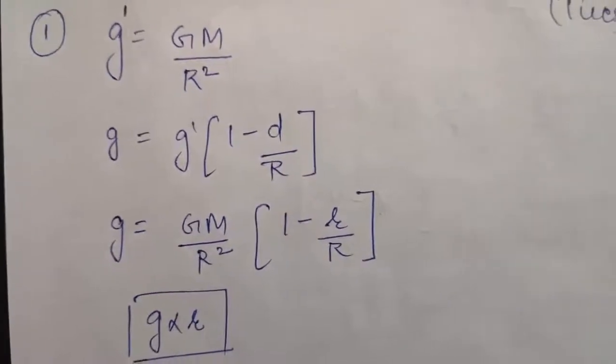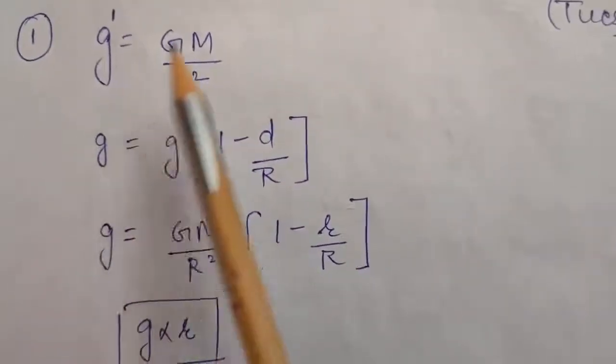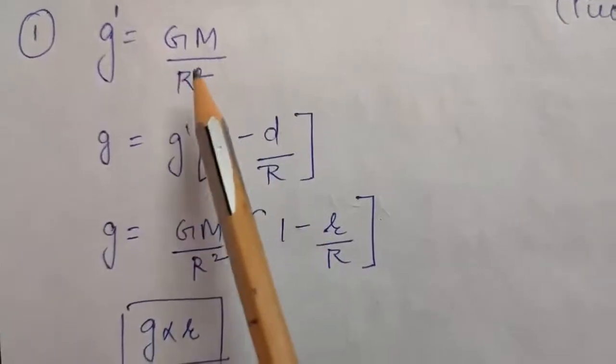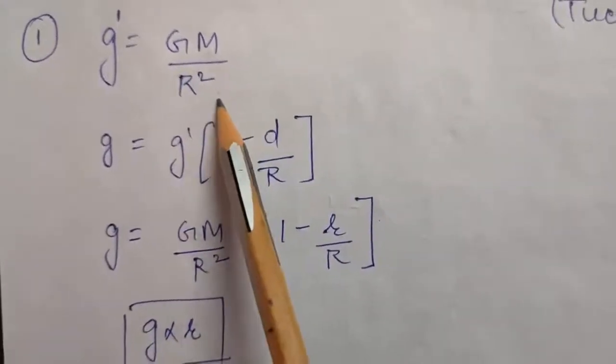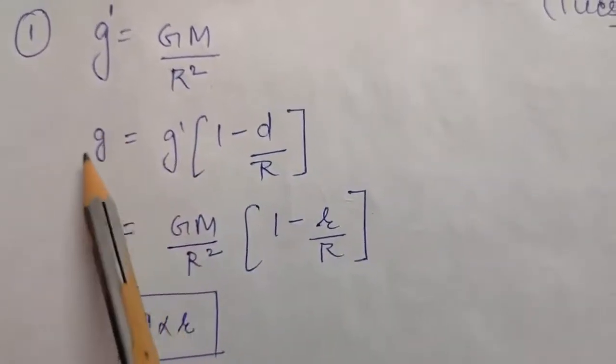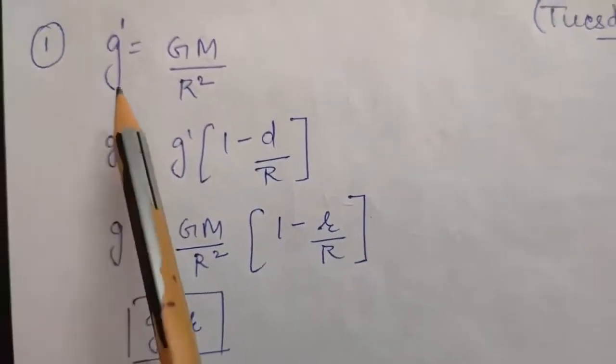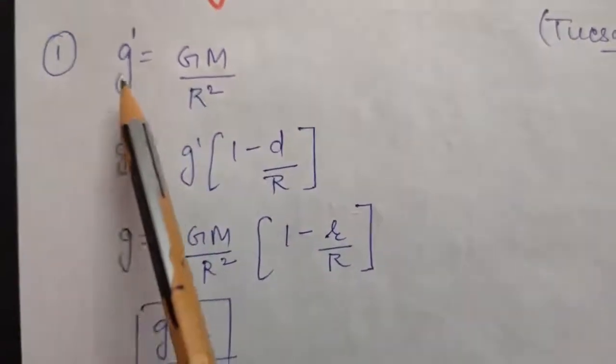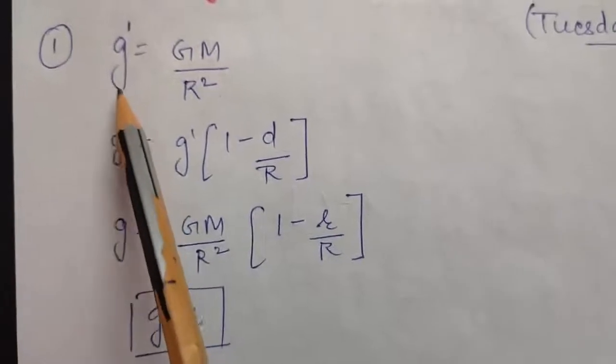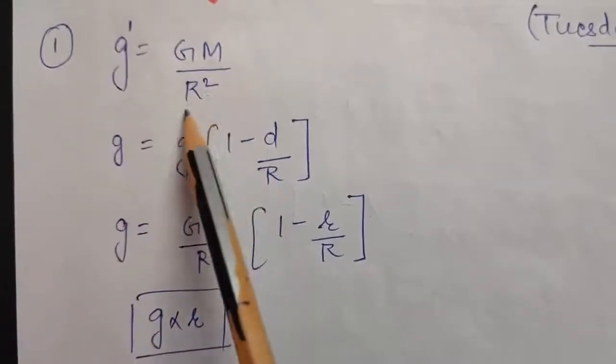So as you know, the value of acceleration due to gravity at earth is given to be GM upon R square. Because we are given a value of g at a distance of small r, I am taking it to be g dash. So g dash is the value at the surface of earth, which is GM upon R square.